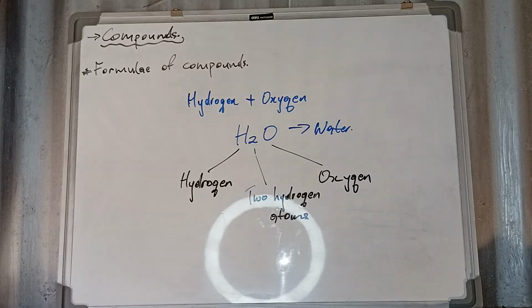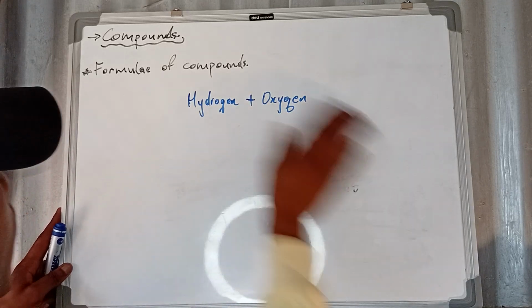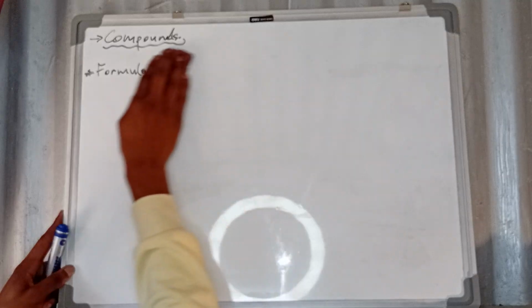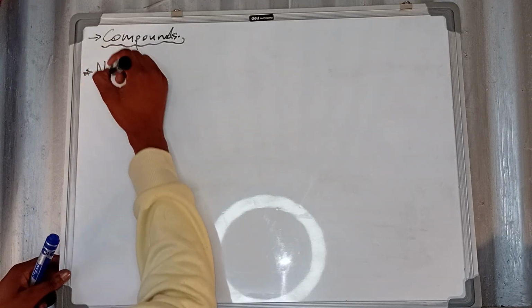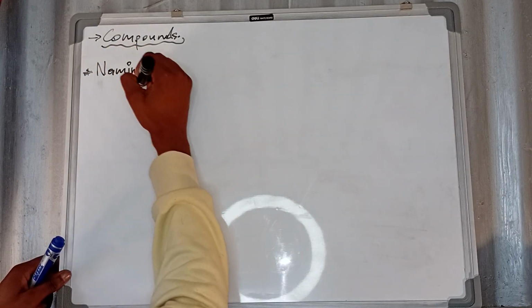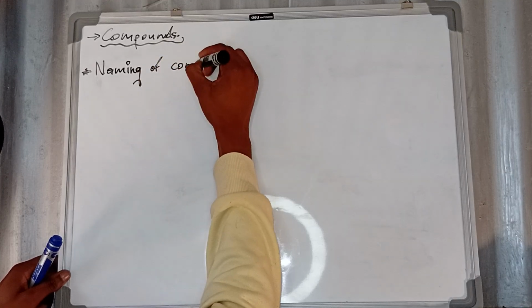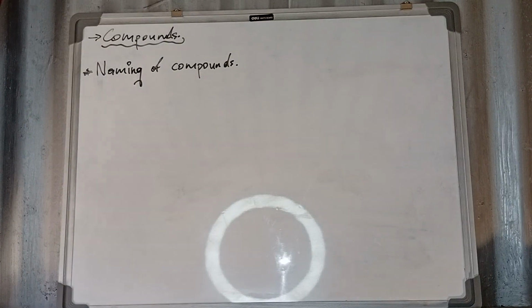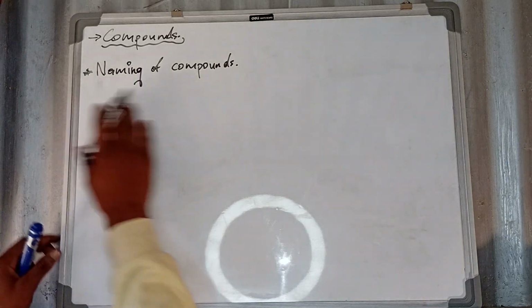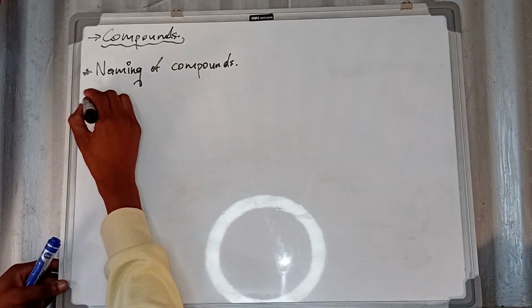All right, now let us get into the real content, whereby we need to understand naming of compounds. Let me just erase this. We're talking about naming of compounds. This is very simple. I don't know why people are complicating things. I always say to my learners, there are few steps that we need to understand whenever we are naming a compound. Step number one.